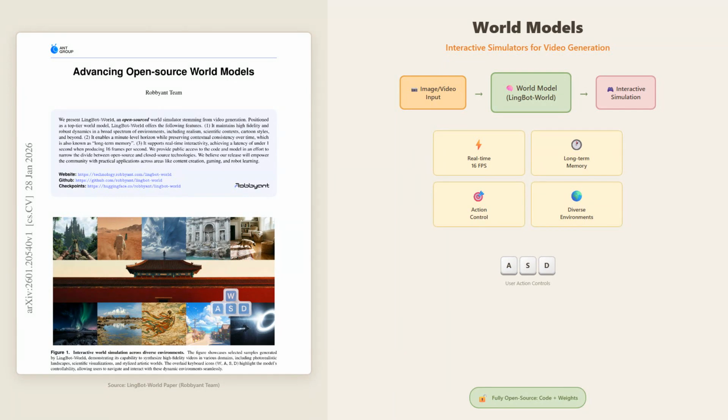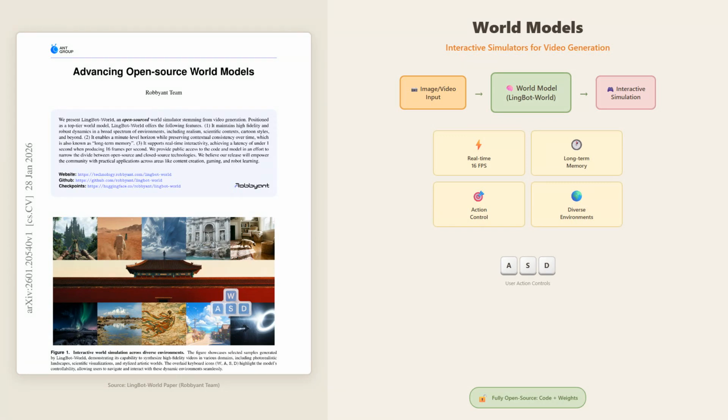Today, we're diving into LingBot-World, an open-source world model from the Robbyant team that's pushing the boundaries of what's possible. It can generate video at 16 frames per second with long-term memory and full action controllability using WASD-style keyboard controls. What makes this particularly exciting is that it's completely open source. The code, the model weights, and the inference pipeline are all publicly available. This is a significant step forward for the research community, as most high-capability world models have remained closed or proprietary.